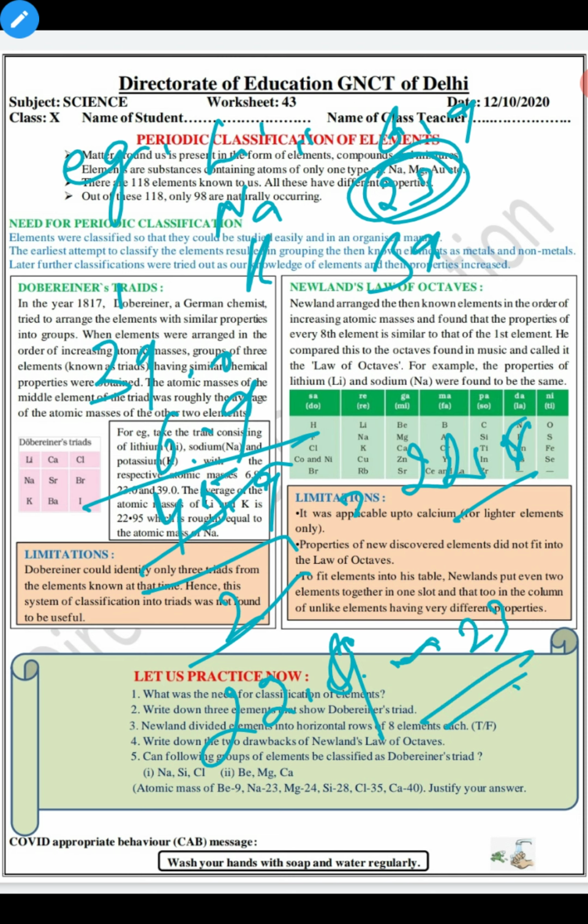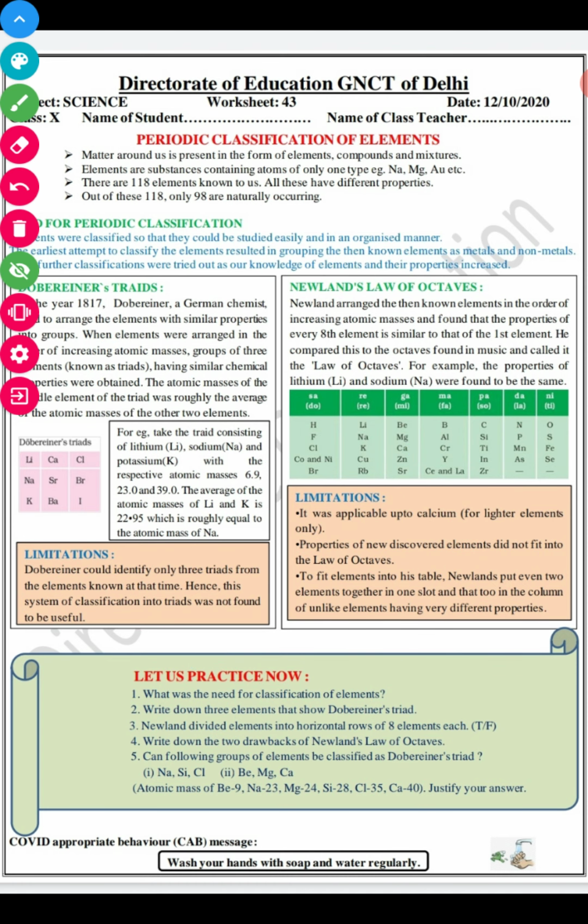So this is the way Dobereiner gave the classification and named it Dobereiner's triad. For example, take the triad consisting of lithium, sodium, and potassium with their respective atomic masses, and the average of the atomic masses of lithium and potassium is this, and this is roughly equal to the atomic mass of sodium.